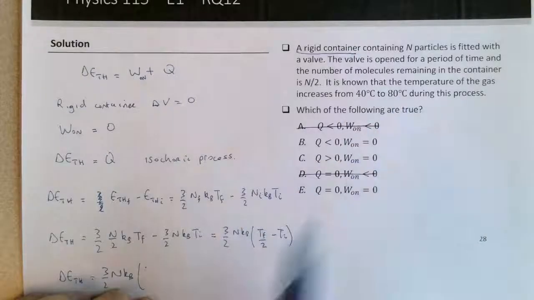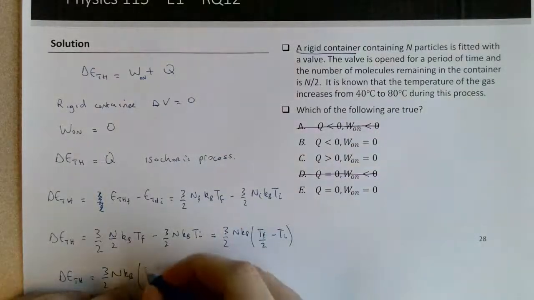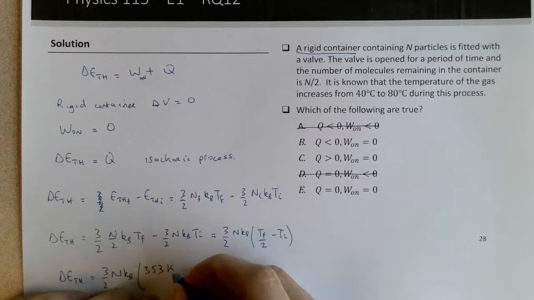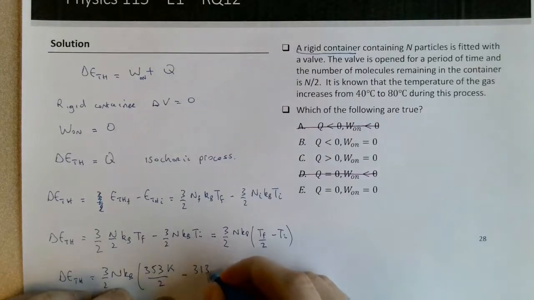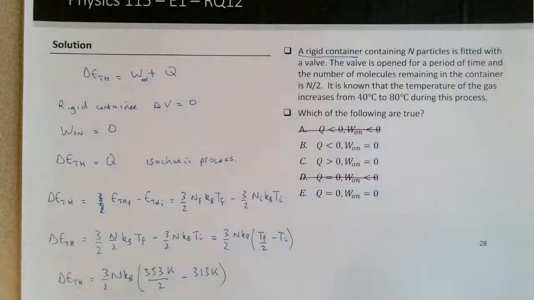The 80 degrees must be converted to Kelvin, so that's 353 Kelvin, divided by 2, minus the initial temperature, which is 313 Kelvin. So this number is obviously not the same as this one. It's much less.